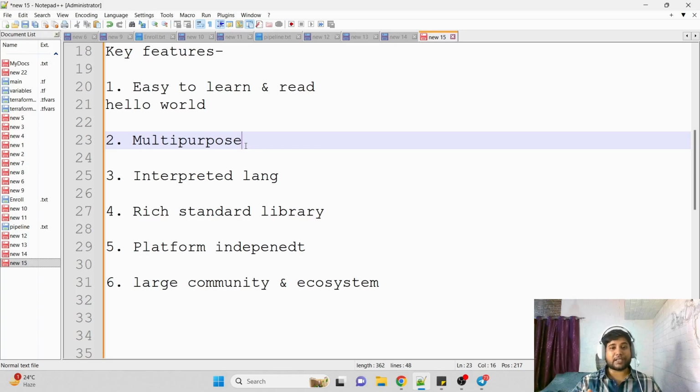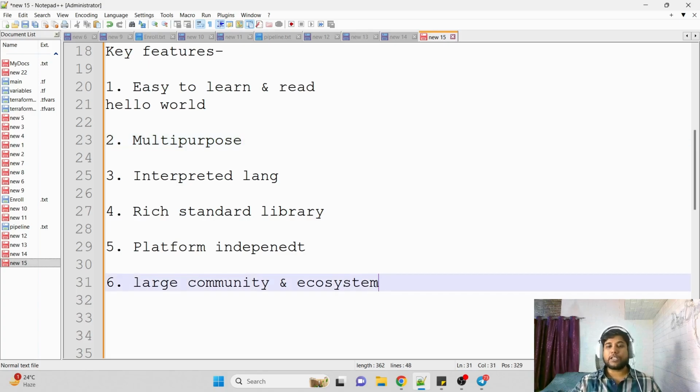And when I say large community and ecosystem, since there are so many developers, they keep creating new packages as well as libraries which can be used to perform specific kinds of tasks. That is really helpful because it reduces your manual effort. So these are some of the key features of Python.